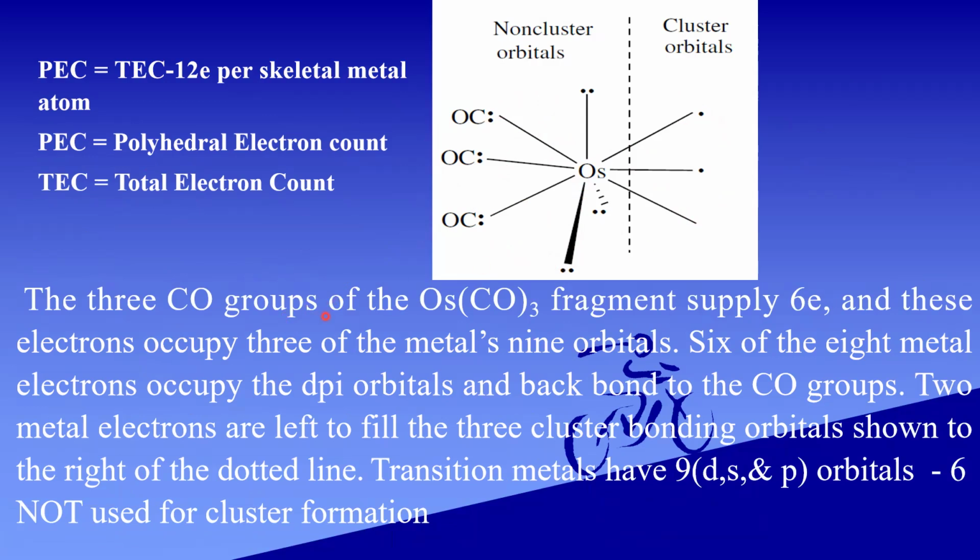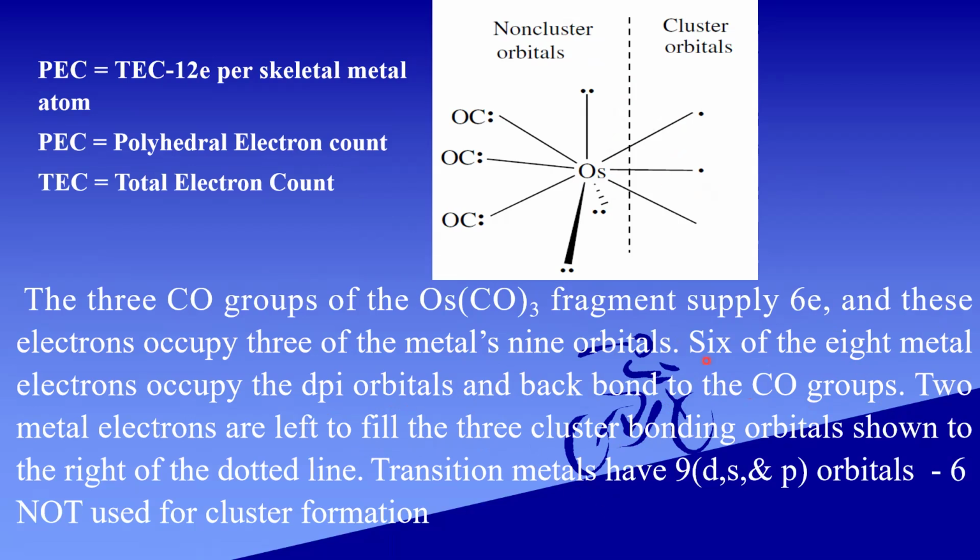The three CO groups of the Os(CO)3 fragment supply 6 electrons, and these electrons occupy 3 of the metal's 9 orbitals. 6 of the 8 metal electrons occupy d-pi orbitals and back-bond to the carbonyl groups. 2 of the metal electrons are left to fill the 3 cluster bonding orbitals shown to the right of the dotted lines.